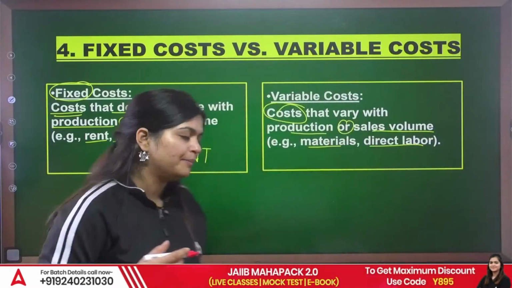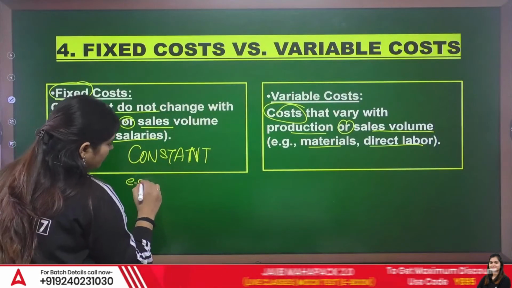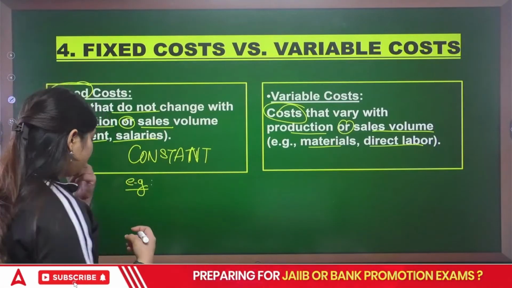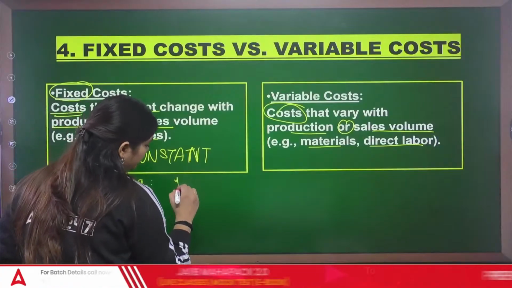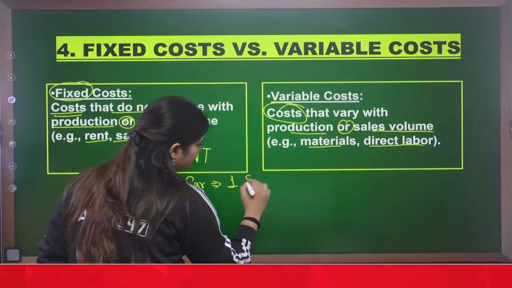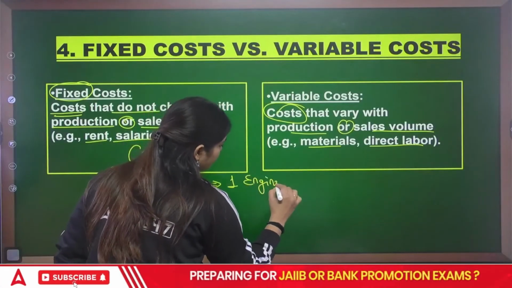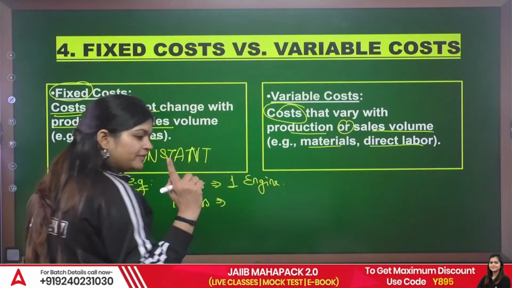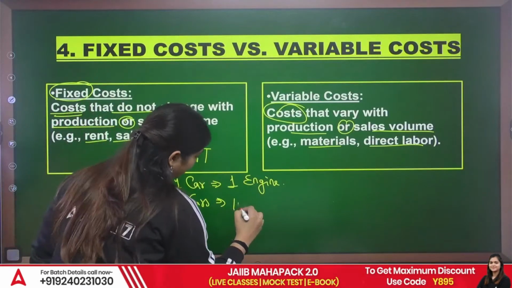Let's take one example. Suppose in my company, I'm doing car manufacturing. If I manufacture one car, for one car I require one engine. For 10 cars, can I use only one engine in 10 cars? No, I want 10 engines.